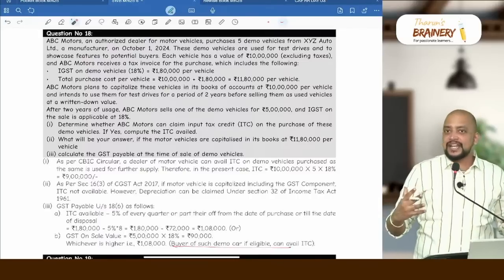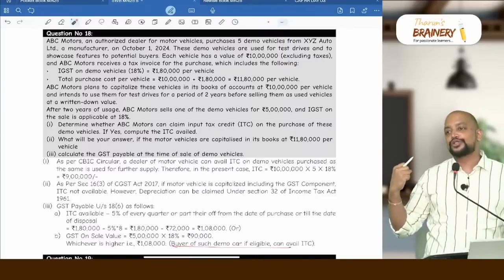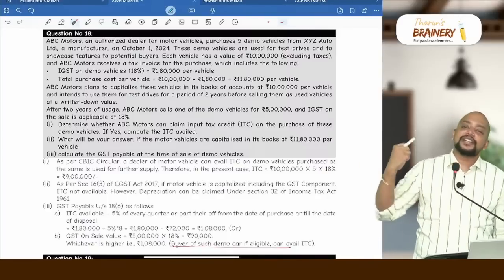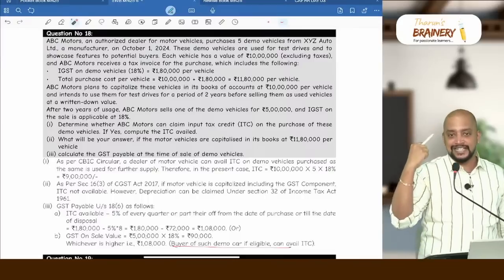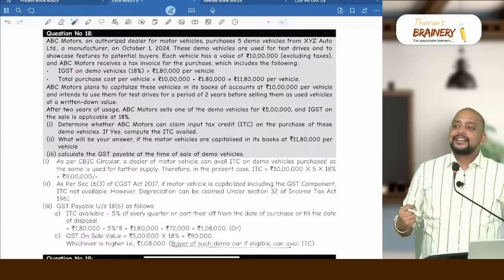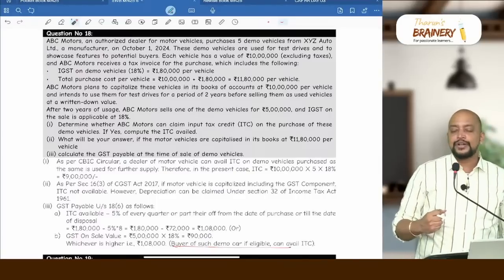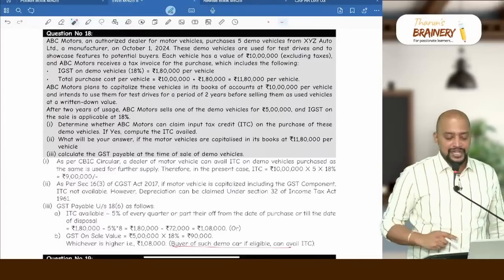Margin scheme is applicable. Notification 8 of 2018, which you have written. I made you write it for this purpose only. Notification 8 of 2018 says, whenever motor vehicles, open your book and see. So you have written it under value of supply while discussing rule 32, sub rule 5. There I told you, notification 8 of 2018.